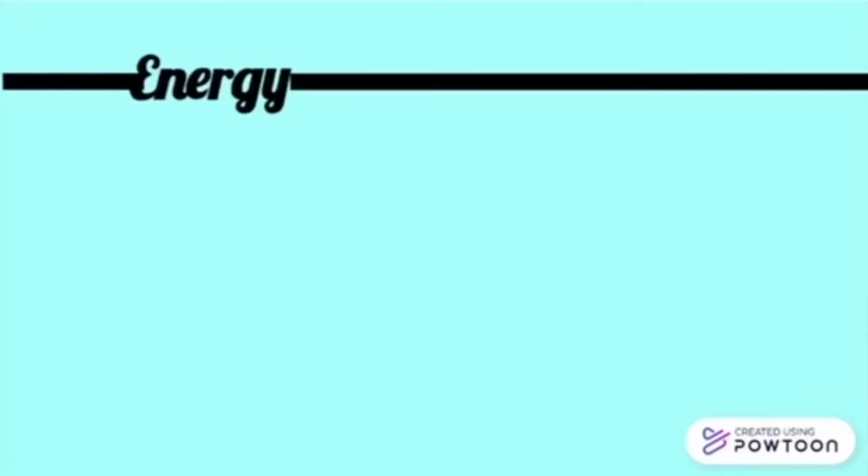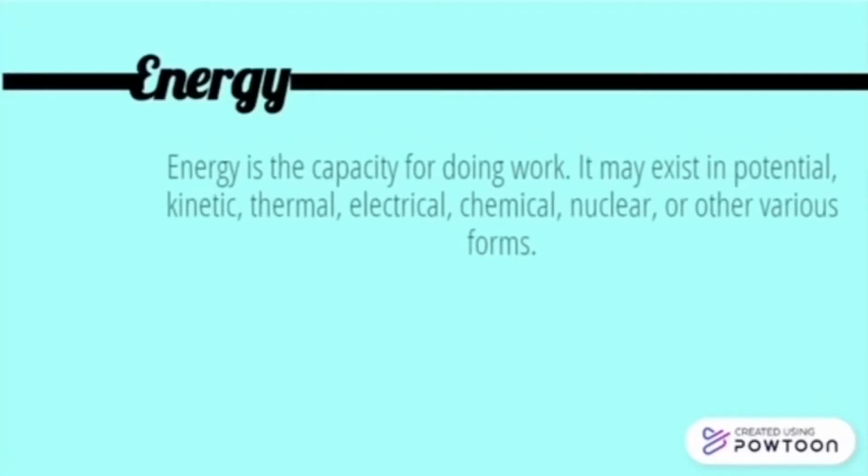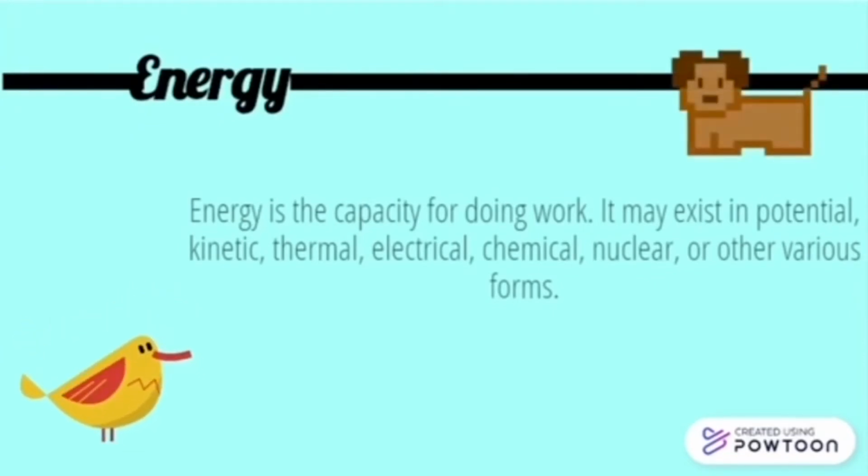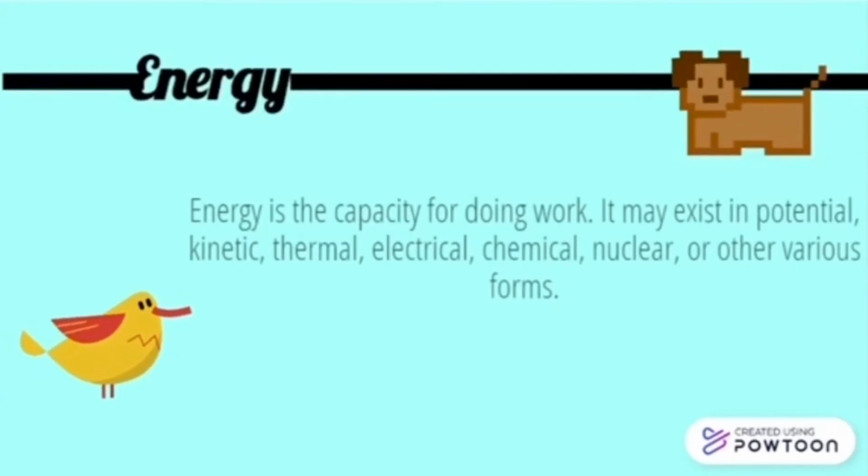Well, energy is the capacity for doing work. It makes a system potential, which is stored energy, or kinetic, as the bird we are watching right now, which is moving. We also have thermal, electrical, chemical, nuclear, or other various forms of energy.